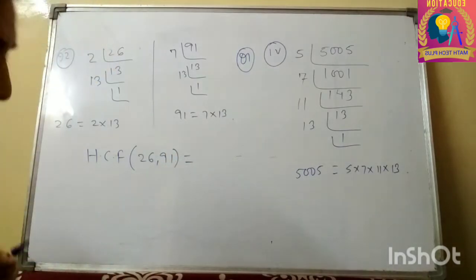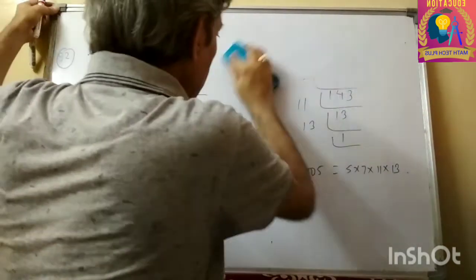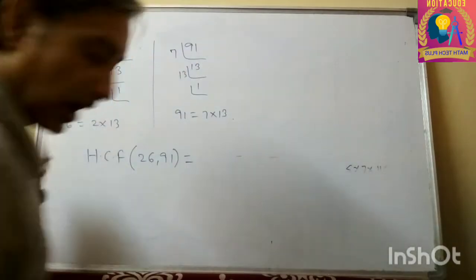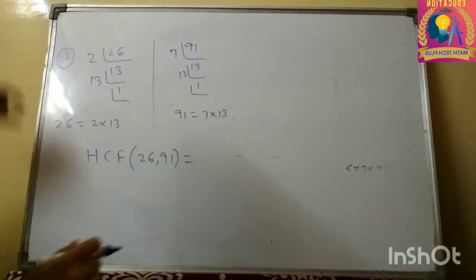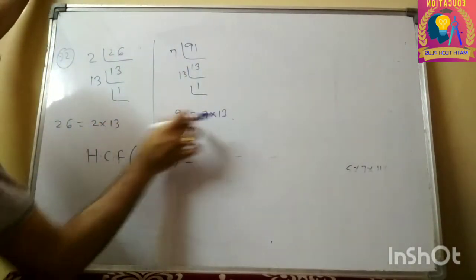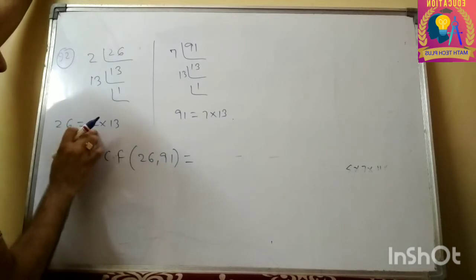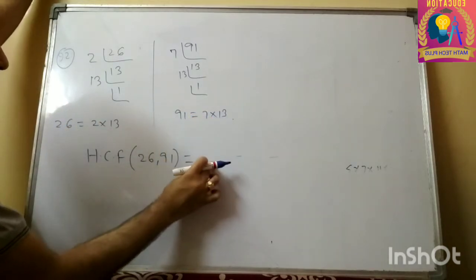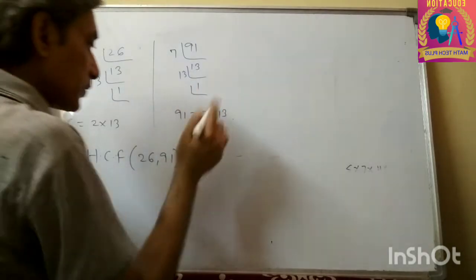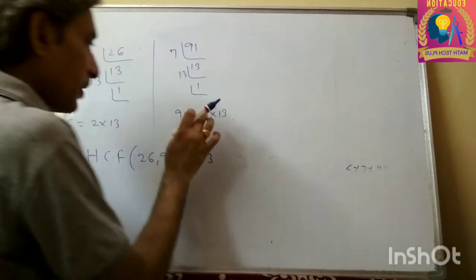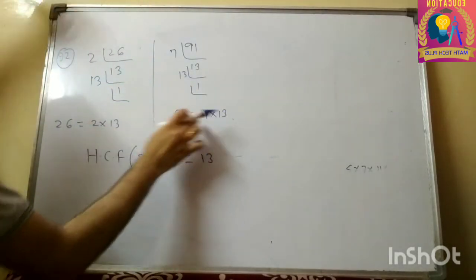HCF simply means highest common factor between these two numbers. Look, 2 is here but 2 is not here, so we can't take 2. 13 is here, 13 is also here, so we can take 13. 7 is here but not here, so we can't take 7.